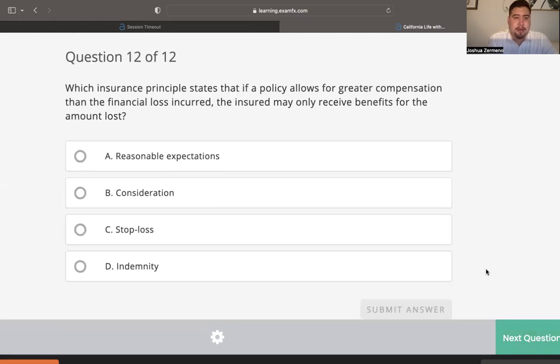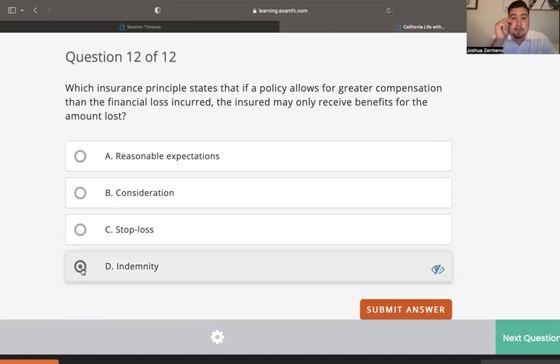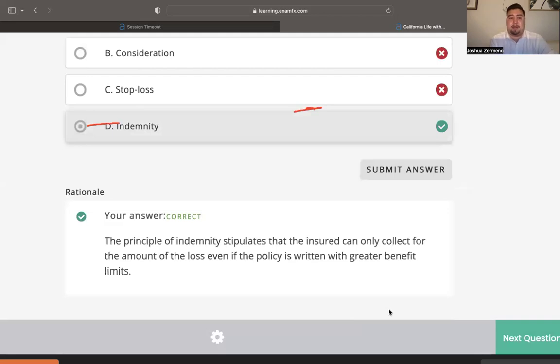Number 12, the last question here. Which insurance principle states that if a policy allows for greater compensation than the financial loss incurred, the insured may only receive benefits for the amount lost? Okay. So I'm going to go with the letter D on this one. Let's identify some of the keywords. Insurance principle states policy allows for greater compensation than the loss, so the insured may only receive the benefits of the amount lost. You're only getting just enough. Okay. So what would be the one that you would get just enough? I'd have to go with D, indemnity, and that is the correct answer.